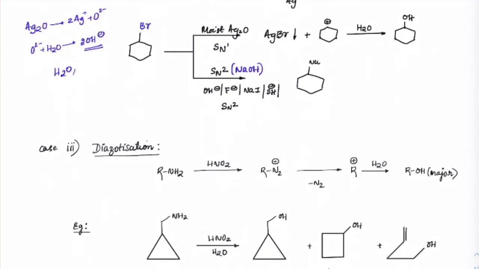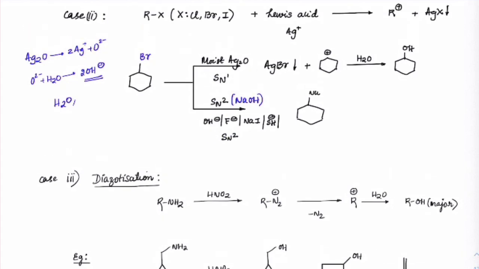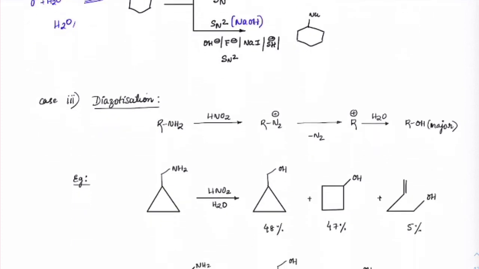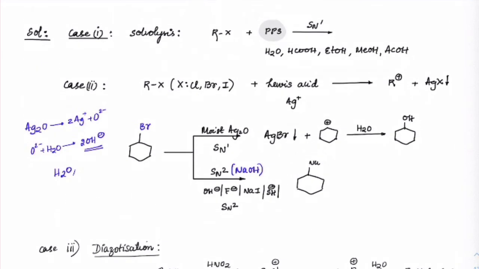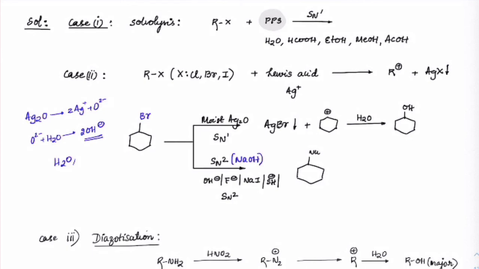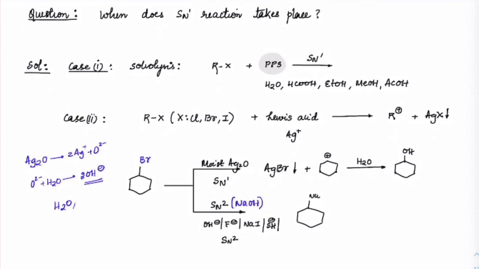The second case is a normal case where you have strong nucleophiles, OH minus, F minus, in sufficient concentration; they will all go for SN2 reactions. Now this third case is an important case, what we call diazotization. So in diazotization, we will take first a primary amine. I would suggest first make a note of this case too, everyone. The topic is, when does an SN1 reaction take place? And just take case 2.